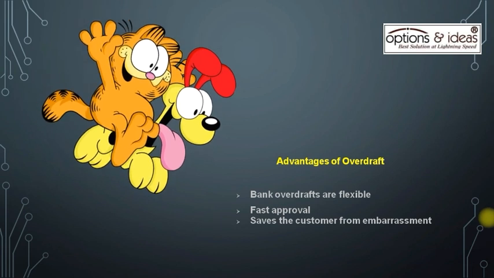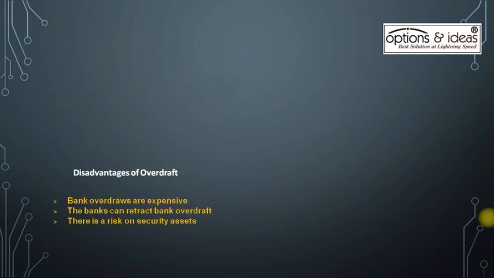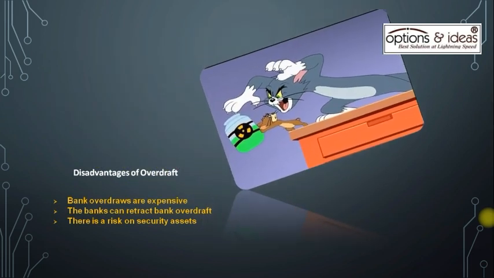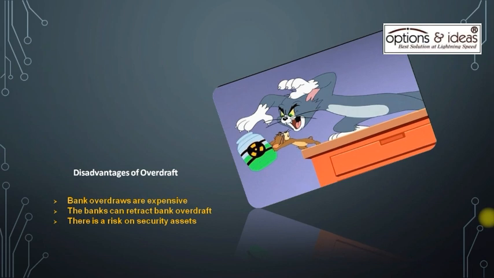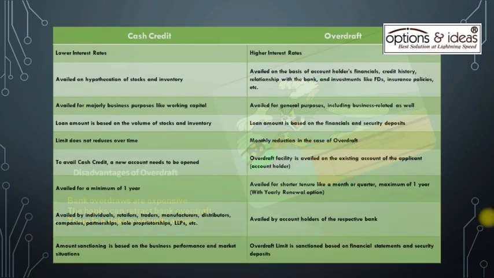So now look on the advantages of it. And they are: bank overdrafts are flexible, fast approval, saves the customer from embarrassment. After the advantages, let us know what are the disadvantages of overdraft. They are: bank overdrafts are expensive. The banks can retract bank overdraft. There is a risk on security assets. For now you came to know about cash credit and overdraft, and their details.